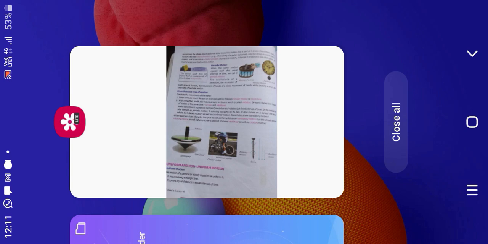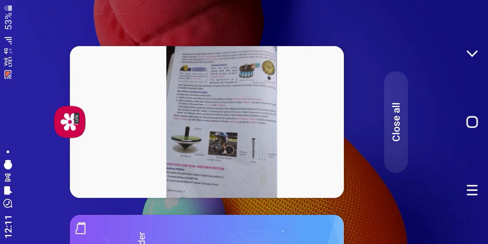If a body moves in a straight line, it is said to be in rectilinear motion. Examples are an athlete running a 100-meter race, a child going down a slide, a car moving on a straight road. Next, if a body moves along a curved path, it is said to be in curvilinear motion. Examples are walking on a curved road, the motion of a pencil while drawing a circle, a car taking a turn.